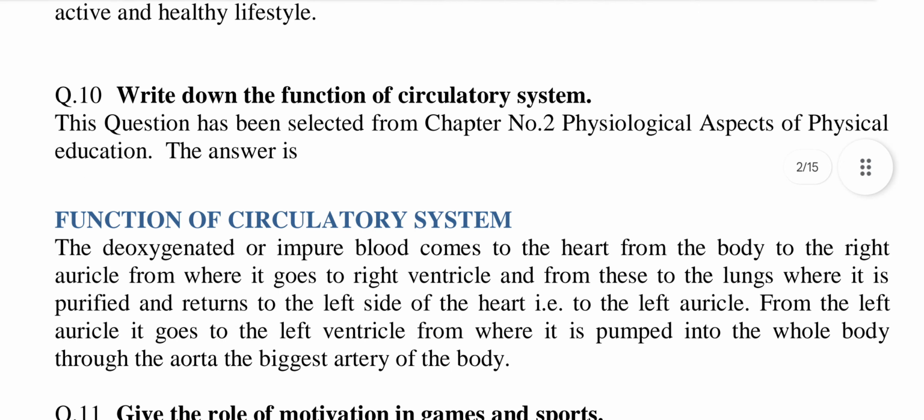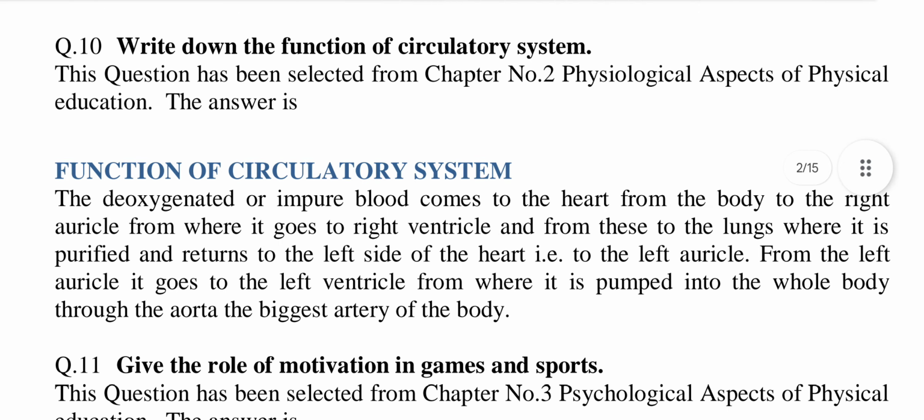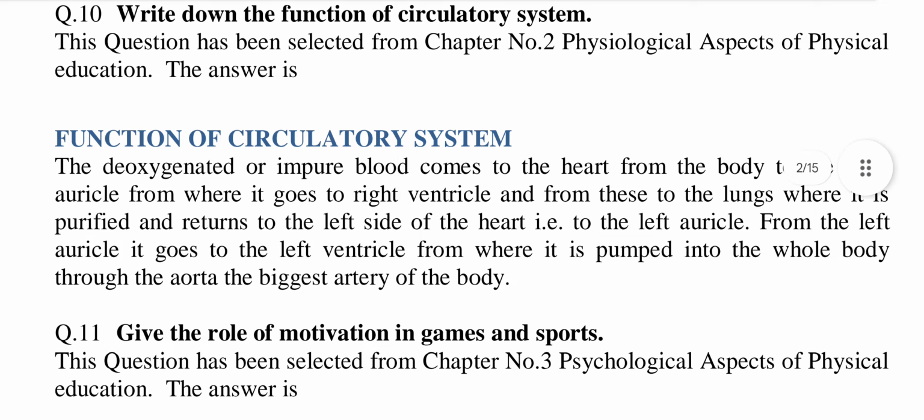Question number 10, write down the function of circulatory system. This question has been selected from chapter number 2, physiological aspects of physical education. The answer is function of circulatory system.